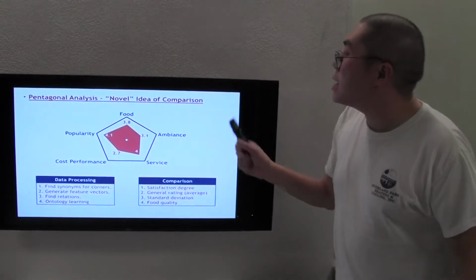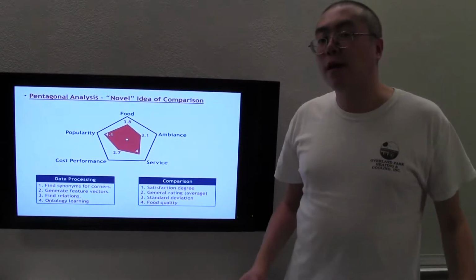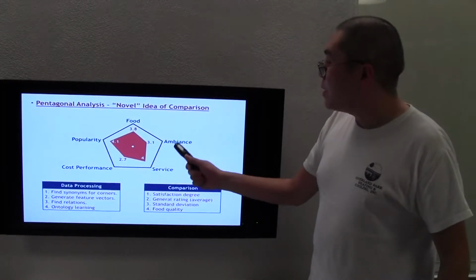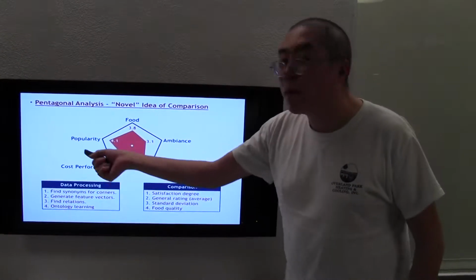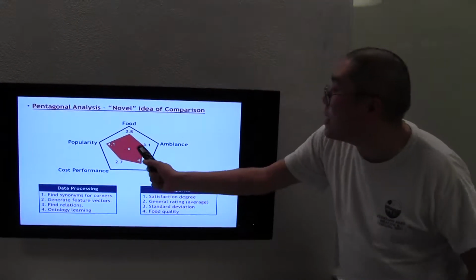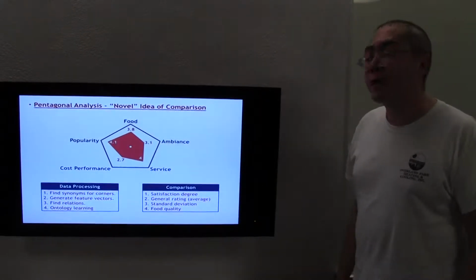In this case, we use the same idea. We divide the rating of the restaurant into a pentagonal. Each corner represents food, ambience, service, cost performance and popularity. Different corners will have different values. You can see the shape in the middle, this shape describes the restaurant.